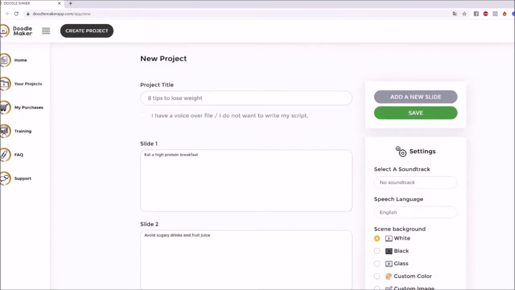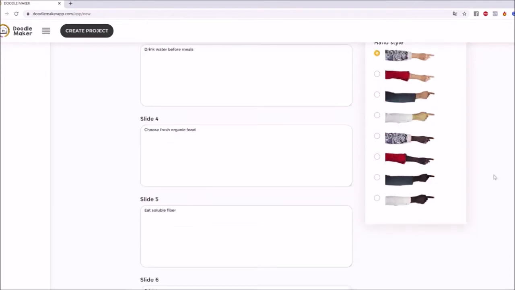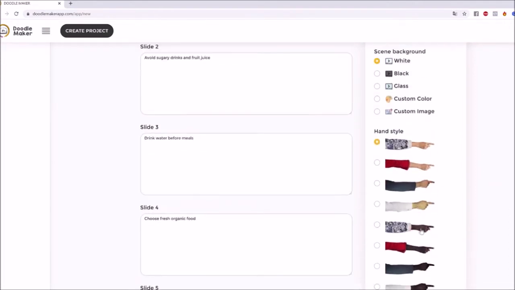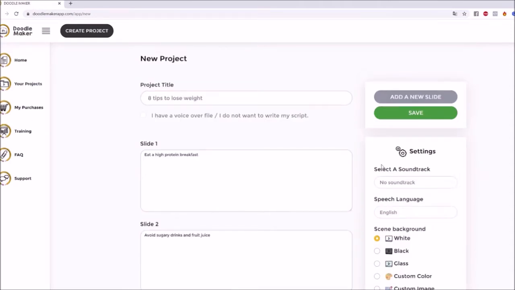So now, pretty straightforward. Here to your right, you have some options. Scene background: white, blackboard, glassboard, custom color, meaning you can put blueprint color, green, and whatever you want. You can even put an image as a background, which is really cool. You can also put hand styles, right? All these hand styles, what you want to put in there is up to you. I'm going to keep it generic for now. You can even choose a background audio file, which is really, really powerful.